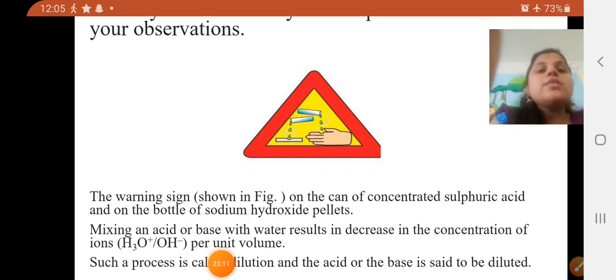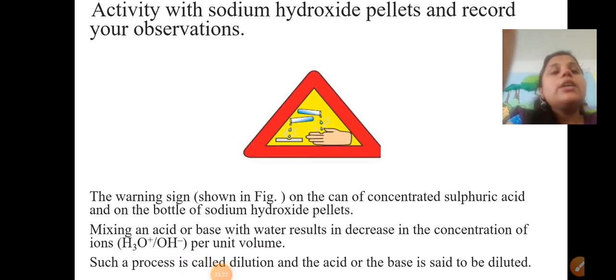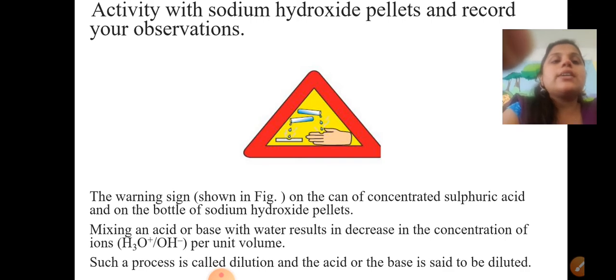Dear students, just look at this picture. This is very dangerous. This is the warning sign which you can observe on any acid container, or maybe a sodium hydroxide pellet container.